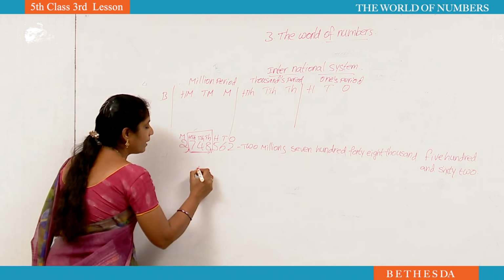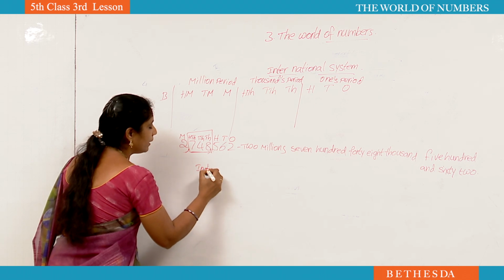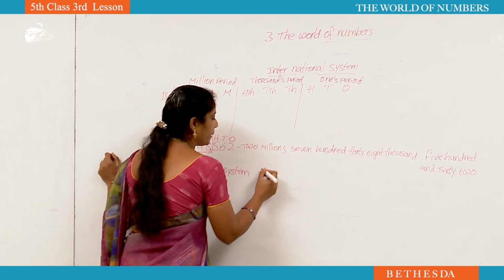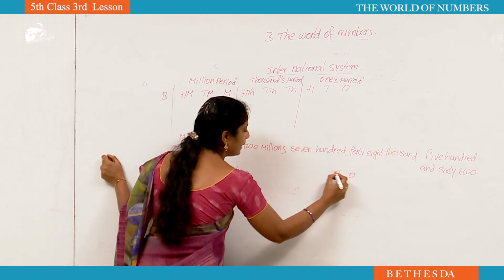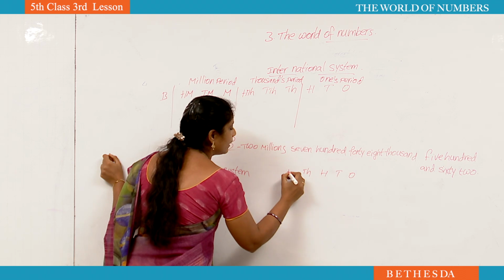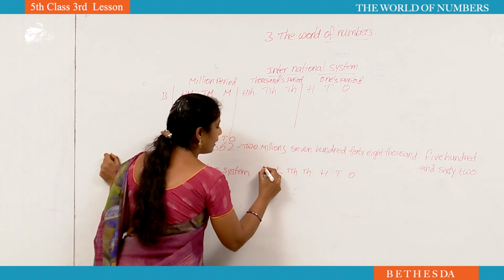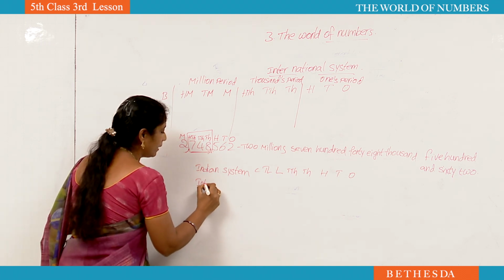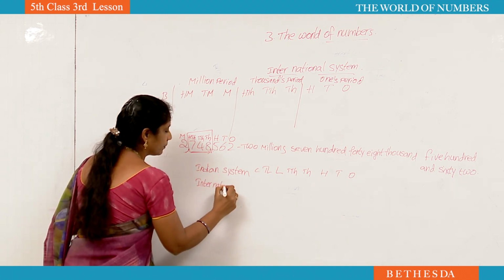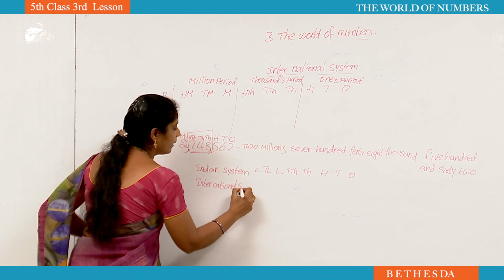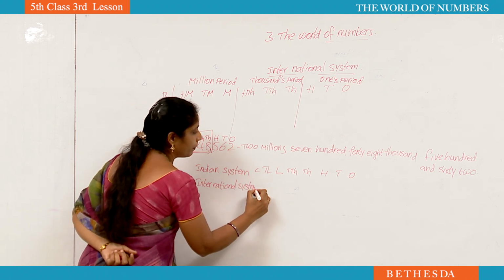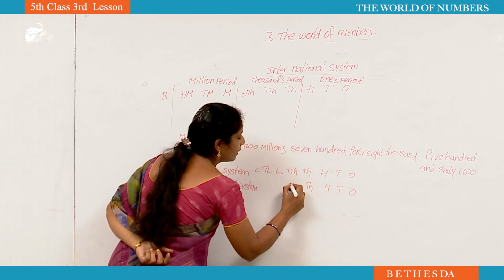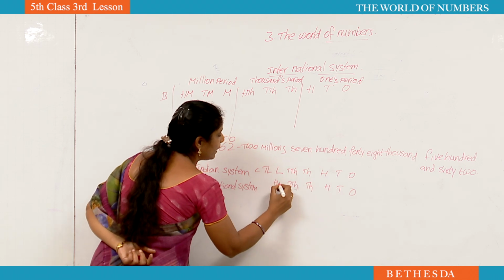Once again I will write Indian system and international system. All of you observe Indian system. What are the periods for Indian system? Ones, tens, hundreds, thousand, 10,000, lakh, 10 lakhs, crores. International system, say the place values. Ones, tens, hundreds, thousand, 10,000, 100,000.